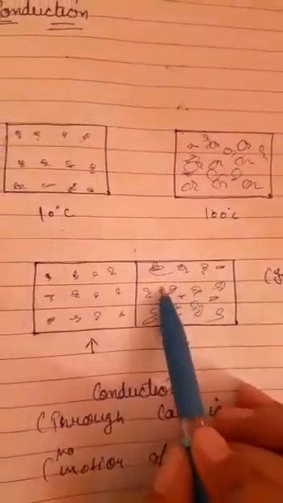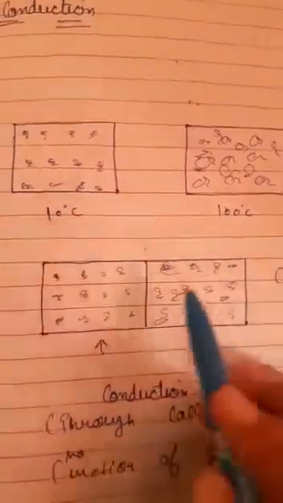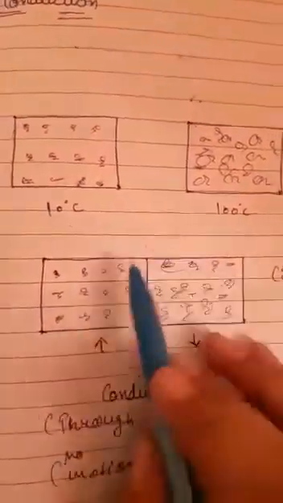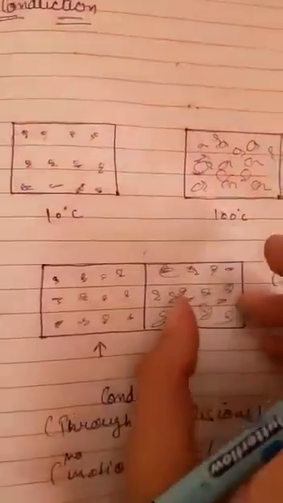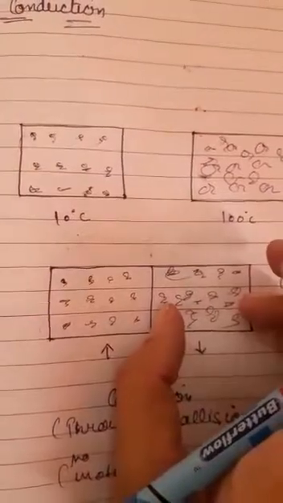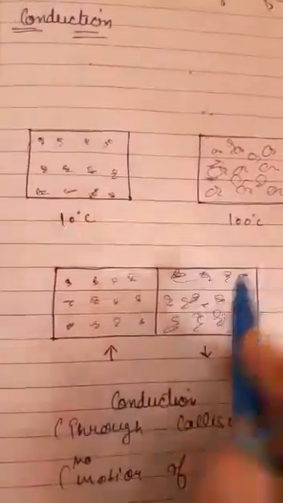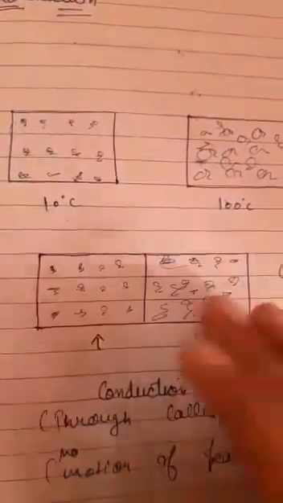As heat is transferring from these molecules to these, the temperature of this container's molecules will decrease. Their heat is transferred to the next ones, so the energy with which they were vibrating earlier will get lower, because they are transferring their energy to these molecules.